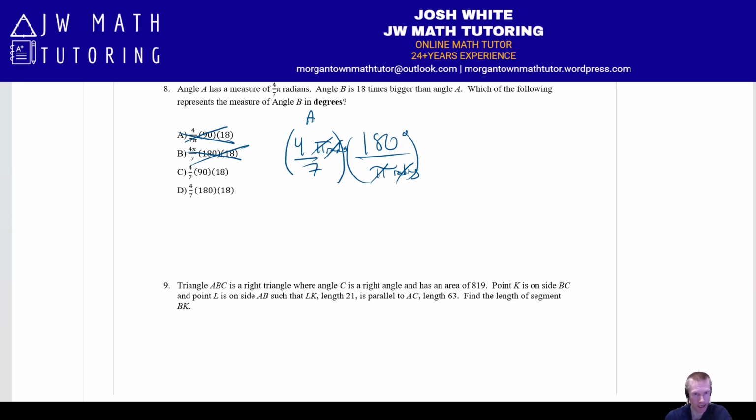Now, you probably recognize it's going to be D because the last step is just multiply this by 18 because we need to make the angle 18 times larger, right? This expression right here is angle A in degrees, and then if we want angle B in degrees, we'll just multiply it by 18. So the final correct answer for this one would be just letter D.